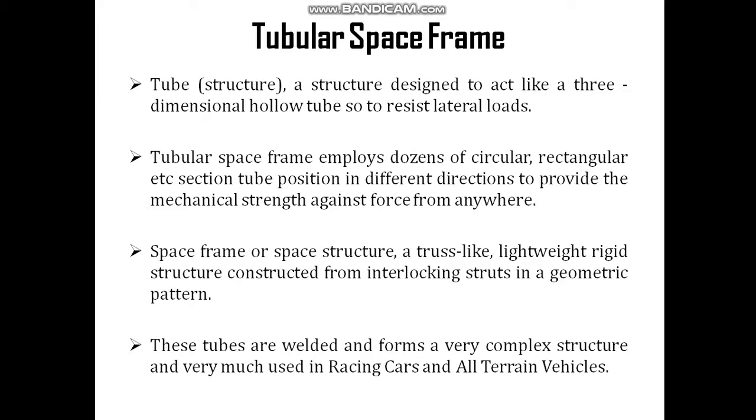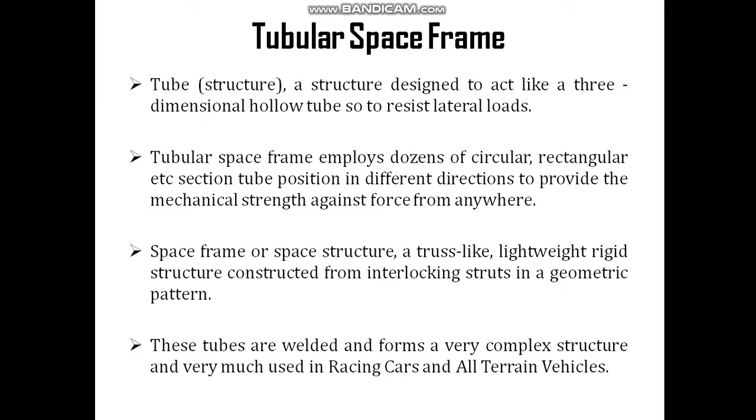Okay, so a tube structure is designed to act like a three-dimensional hollow tube, so as to resist the lateral loads. A tubular space frame employs dozens of circular, rectangular, etc. section tubes positioned in defined directions to provide mechanical strength against force from anywhere.